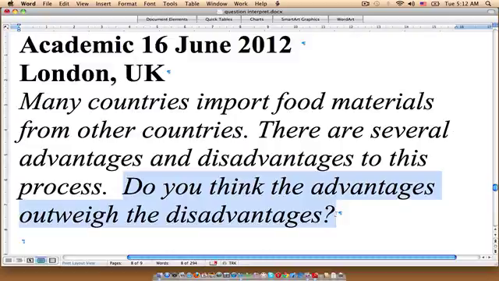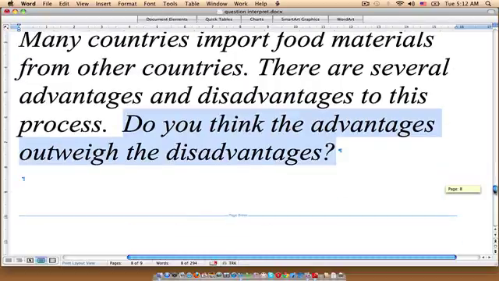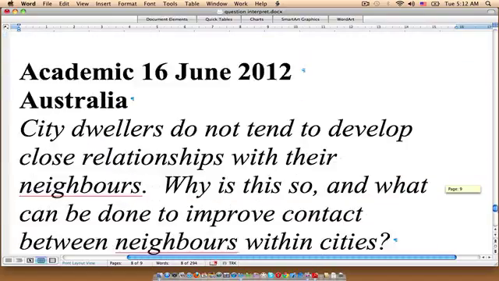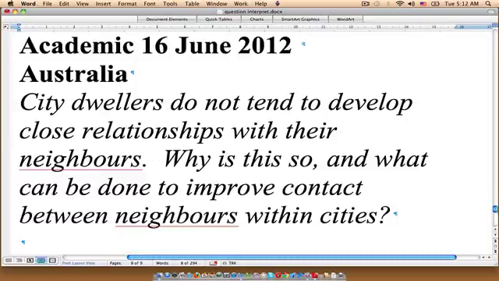Okay, now I have one more question that I want to analyze with you. This is an essay question that appeared on the academic exam the 16th of June 2012 in Australia. City dwellers do not tend to develop close relationships with their neighbors. Why is this so, and what can be done to improve contact between neighbors within cities?